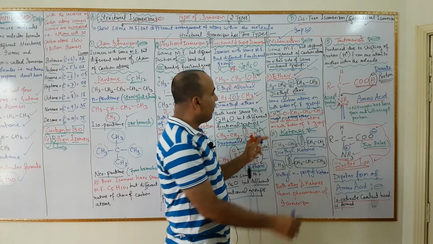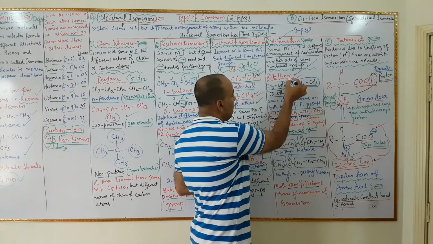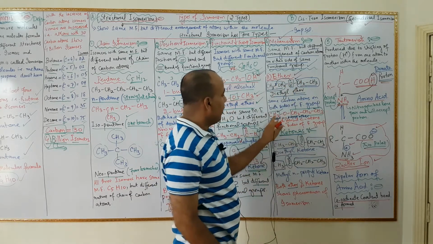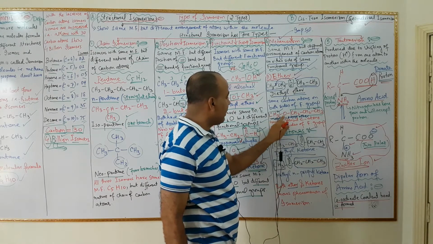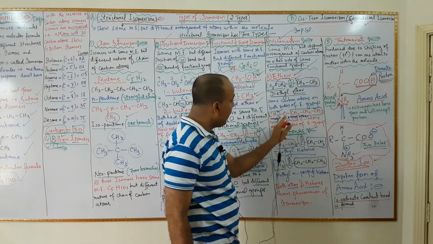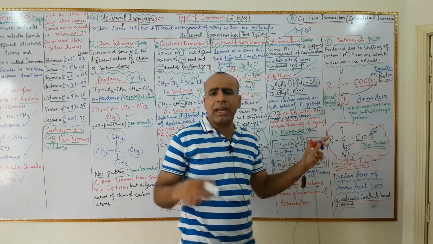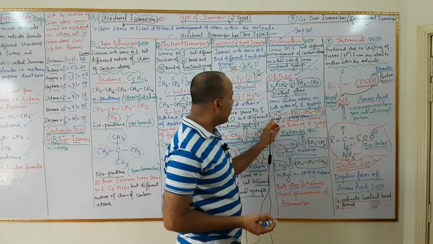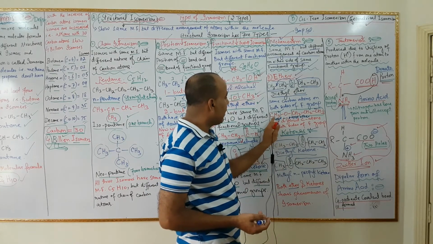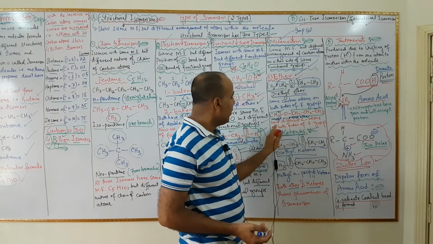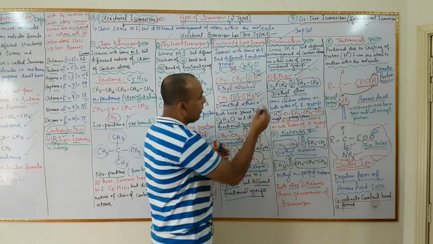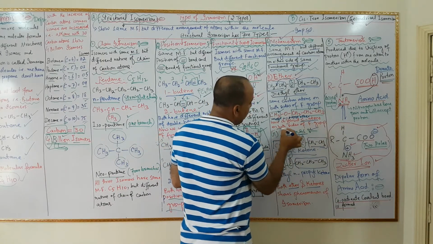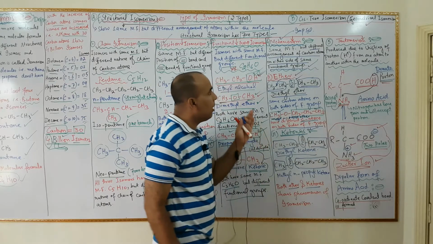Now if we shift this oxygen, that is ether group, to that carbon atom, then one carbon atom is present on the left side of the functional group, and 3 carbon atoms are present on the right side of the ether functional group. Therefore the name of that compound is methyl n-propyl ether, and they have same molecular formula but different carbon atoms on both sides of functional group.